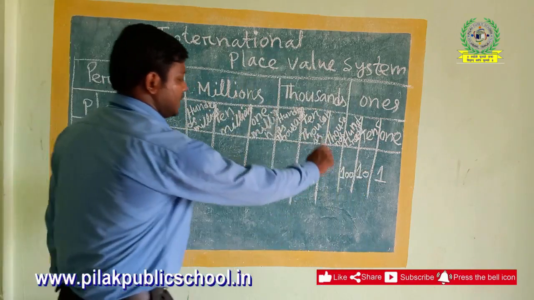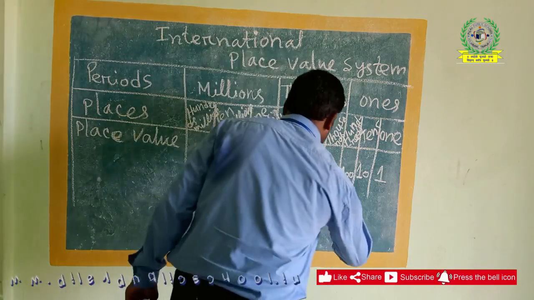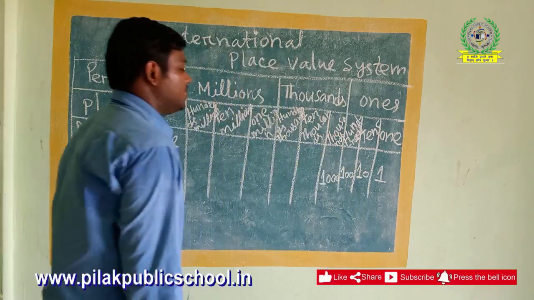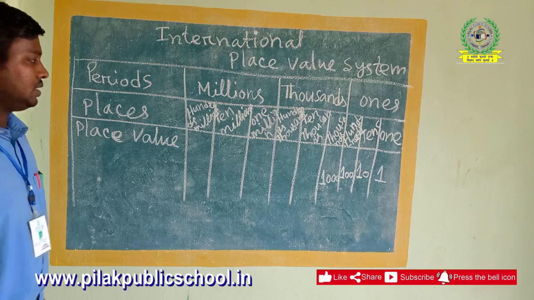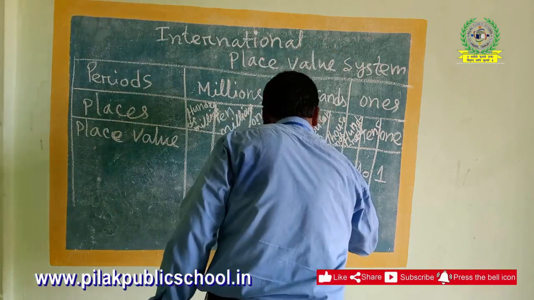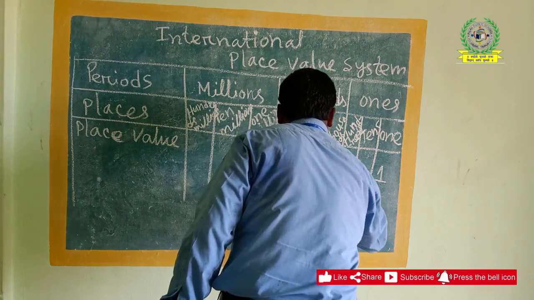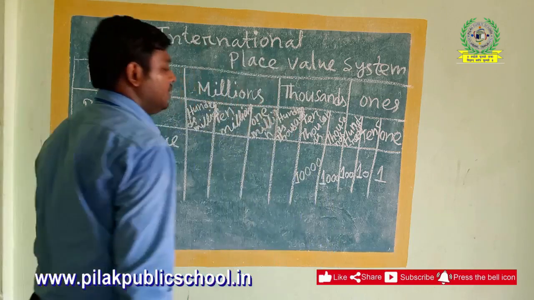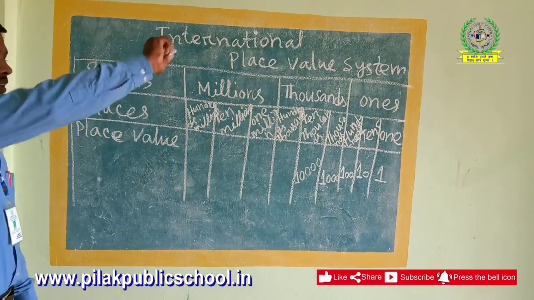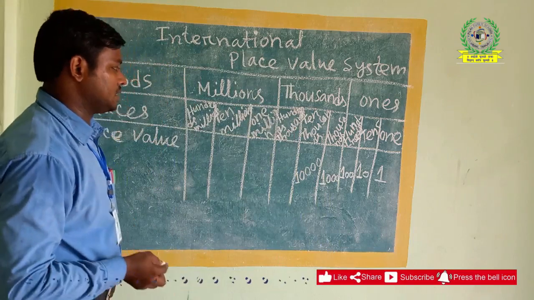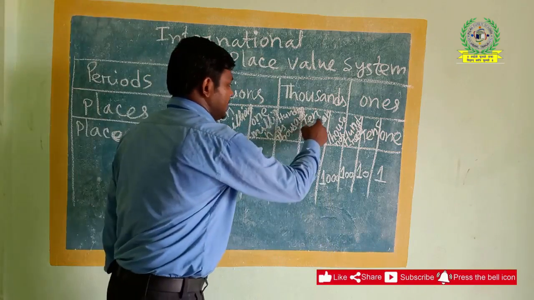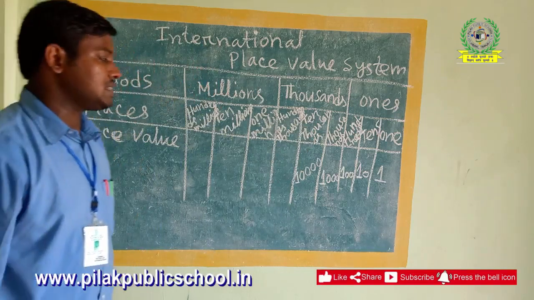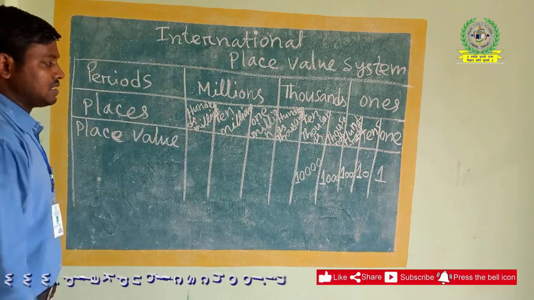Then here it is 100, 1, 0, 0. Then in the place of 1000 it will continue with one more zero; 1, 0, 0, 0 means 3 zeros are there. Next, for 10,000, it will continue with 4 zeros: 1, 2, 3, 4. I am writing with the digit 1 only. You can write any other digits also, but there should be a change in the name. In place of 10, if you write 2, then it will be 2 tens. If you write 3, it will be 3 tens, like this.